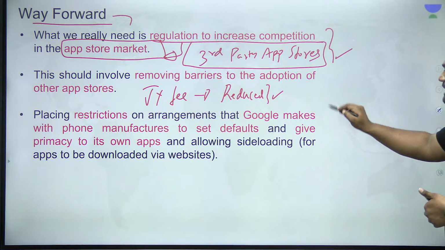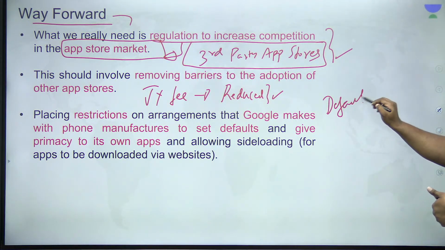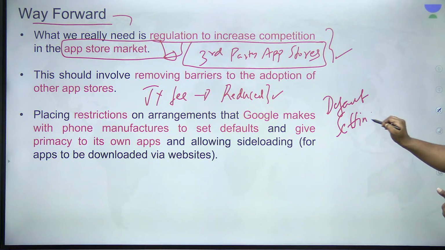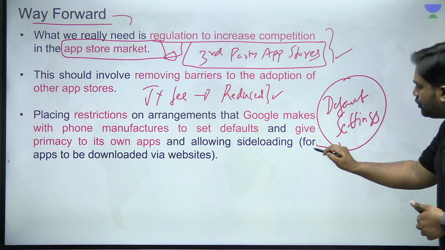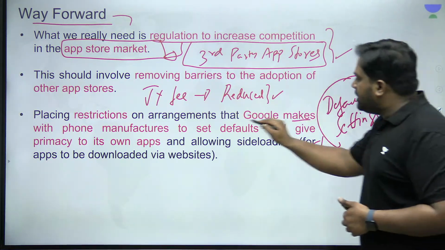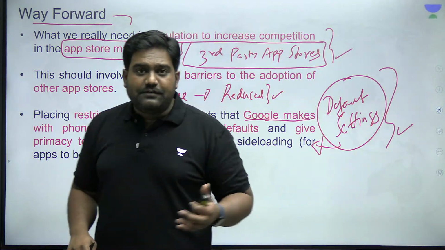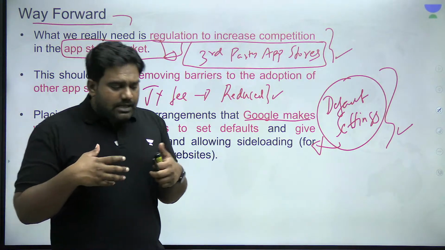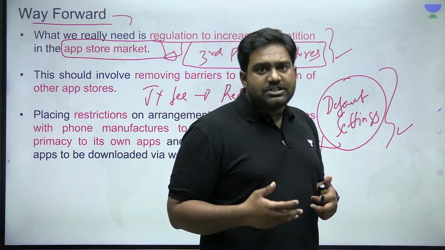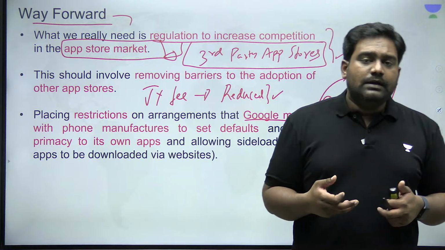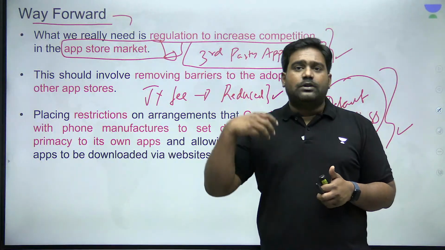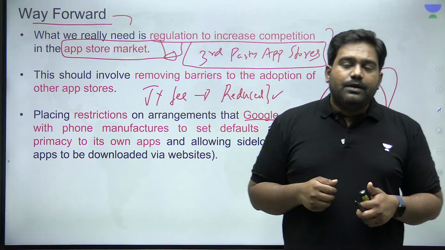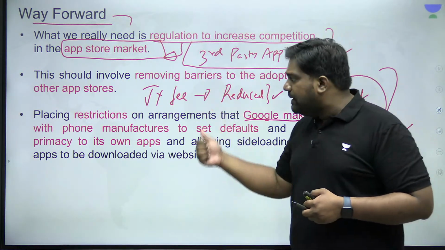The current default settings on the mobile phones have to undergo a change. Right now, Google is tying up with mobile manufacturers. Apple produces its own phones as well, right? So they are giving priority to their own applications, which are included by default, which creates an automatic disadvantage for the other competitors. So these are the issues which have to be tackled.